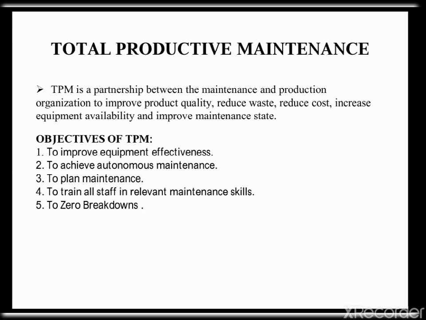The dual goals of TPM are zero breakdowns and zero defects. TPM improves equipment efficiency rates and reduces cost. It also minimizes inventory cost associated with spare parts. TPM is concerned with the fundamental rethink of business operations to achieve improvement in cost, quality, speed, etc.